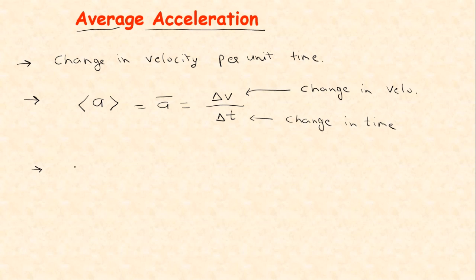Let's see its unit. Its unit is meter per second square. Also we can write centimeter per second square. Whenever the velocity changes with respect to time, it's called acceleration. In the upcoming lectures I will tell you which information is obtained with the help of average acceleration and which is not. This was just a generalized idea about acceleration.